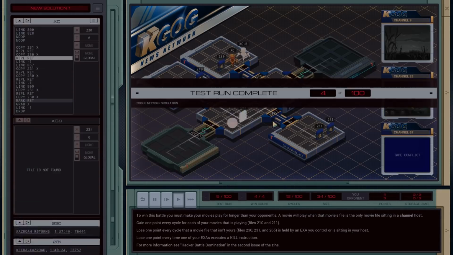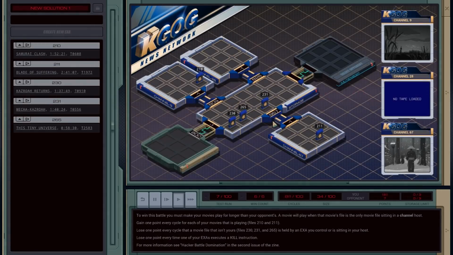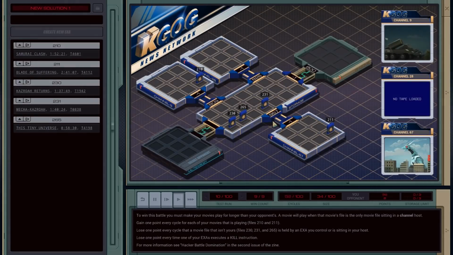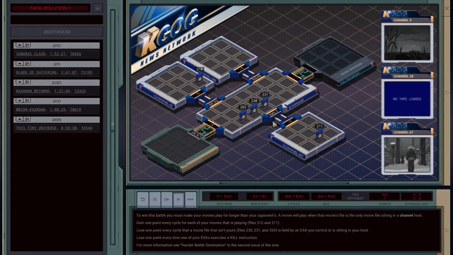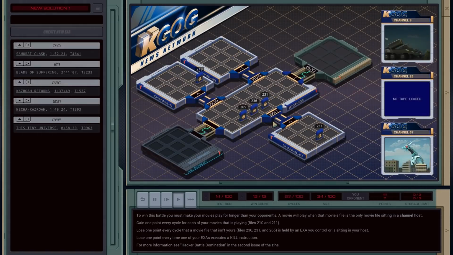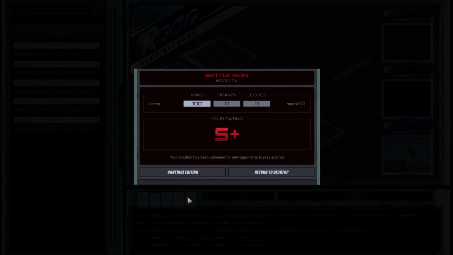Thank you! This is how this works. Took me a little time to figure it out. But of course, the hacker strategy might be different. I like how we got all these video feeds, they're kind of neat. The opponent isn't getting more than like 8 points every time, and I'm almost getting 200. So I'm winning the hacker battle. My rating, S+. My solution has been uploaded for new opponents to play against. Well, it's pretty easy once you know what it is. Now, I think the best way to do this is to have some sort of random checking, random spawning or whatever.